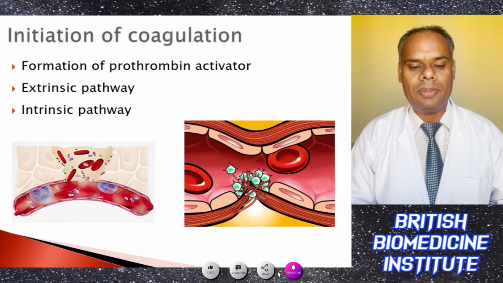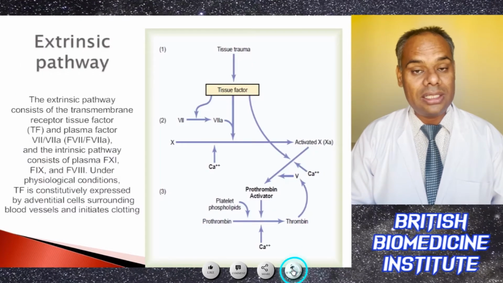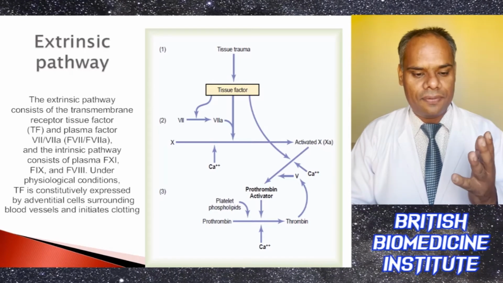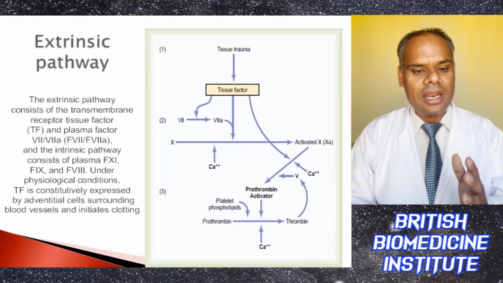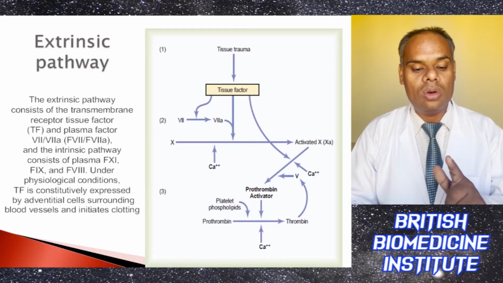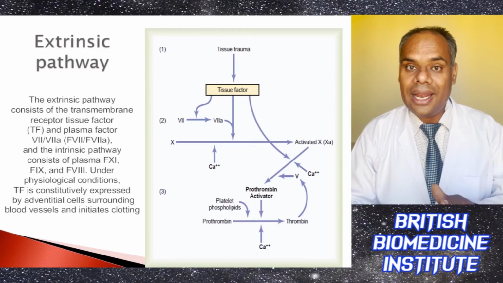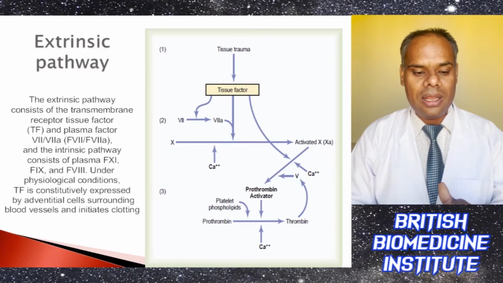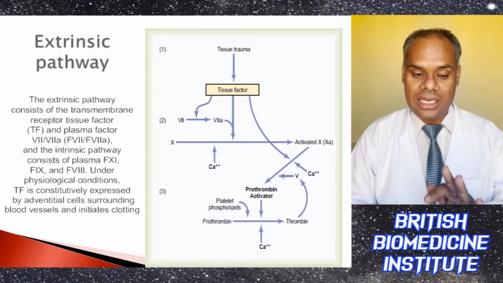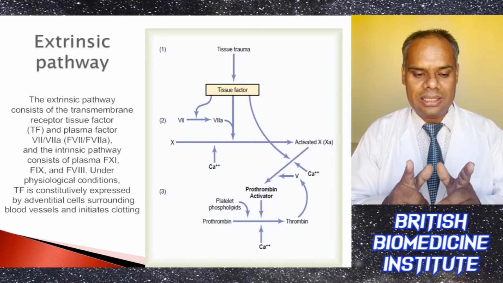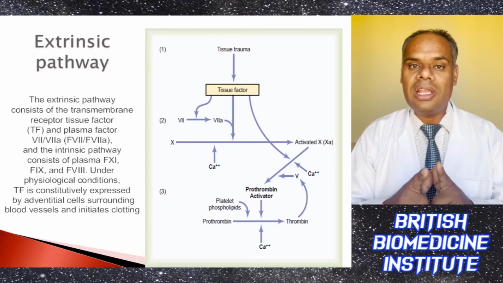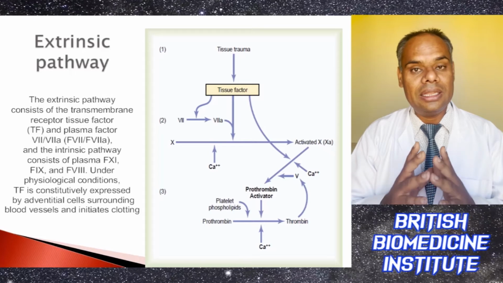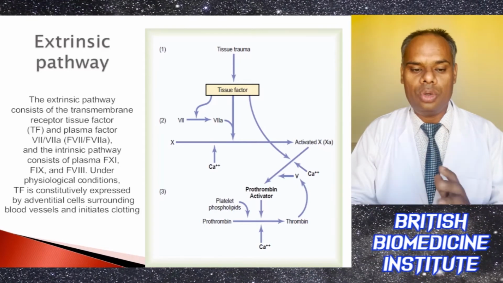Now comes the extrinsic pathway. Basically, the extrinsic pathway consists of a transmembrane receptor, tissue factor, or TF, and plasma factor 7 and 7A, whereas the intrinsic pathway consists of factor 11, factor 9, and factor 8. Under physiological conditions, tissue factor is constitutively expressed by adventitial cells surrounding blood vessels, and it helps in initiation of blood clotting.